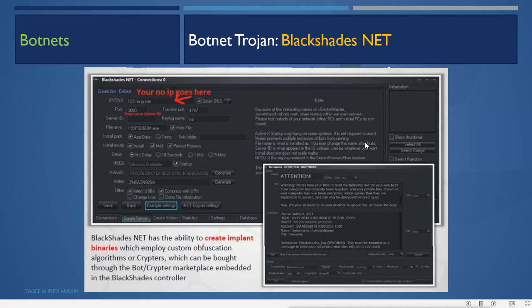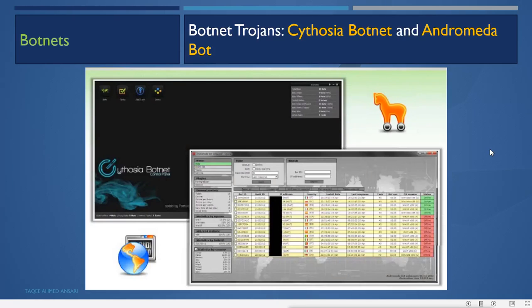When it is infected, it will become a bot, and it will report to the command and control center of BlackShades Net. Then you have other tools like Kaiten, Andromeda bot.